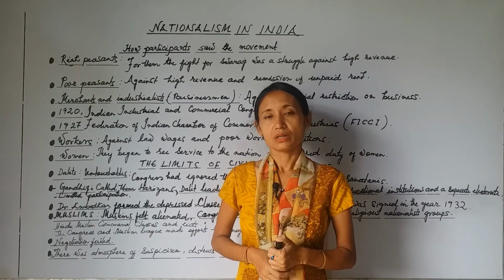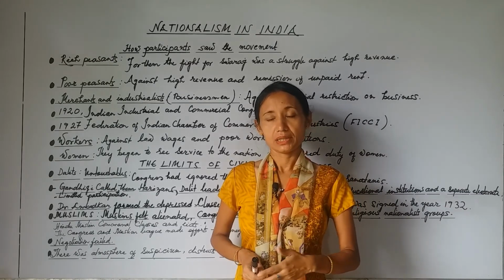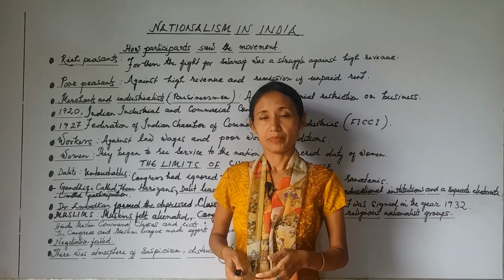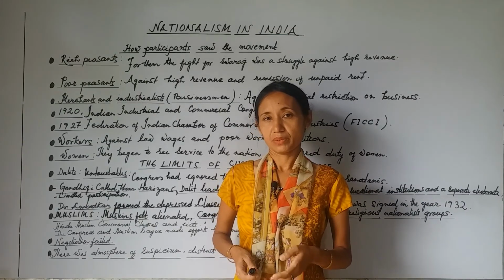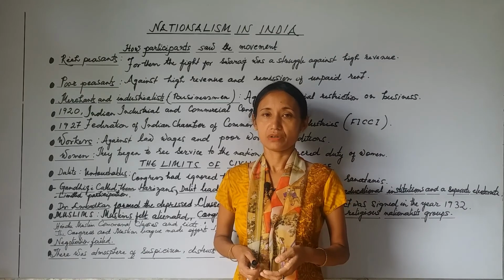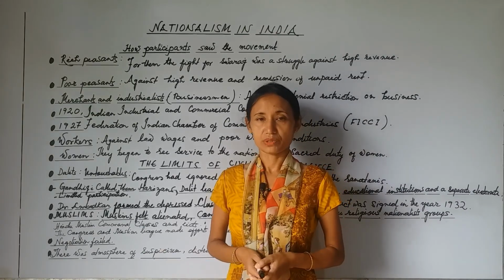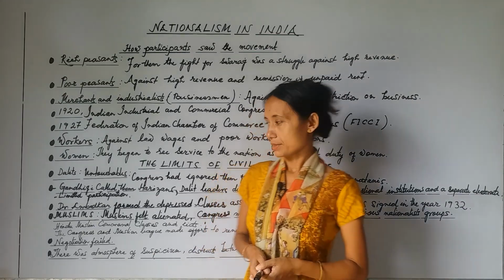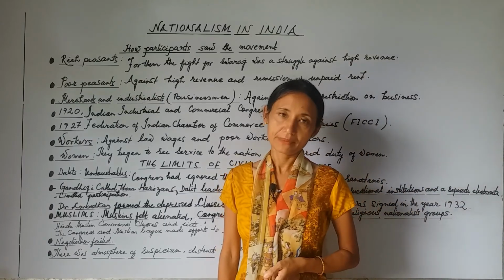The Muslims felt that since they were a minority in India, their identity and culture might be submerged and lost under the domination of the Hindu majority. That's why there was distrust between the two communities. So this is the end of the limits of the civil disobedience movement.